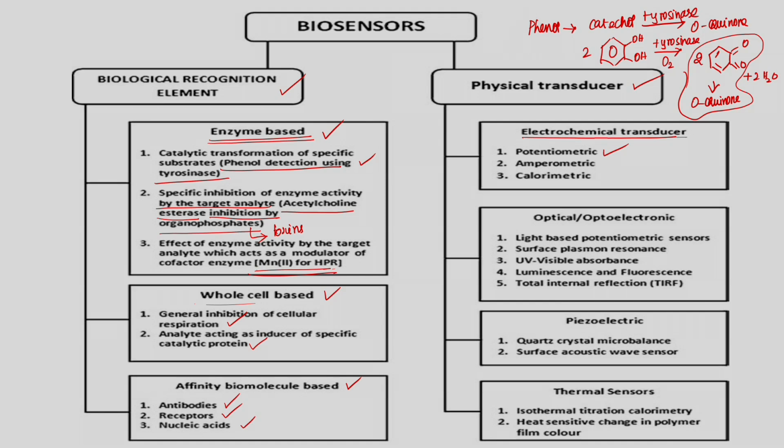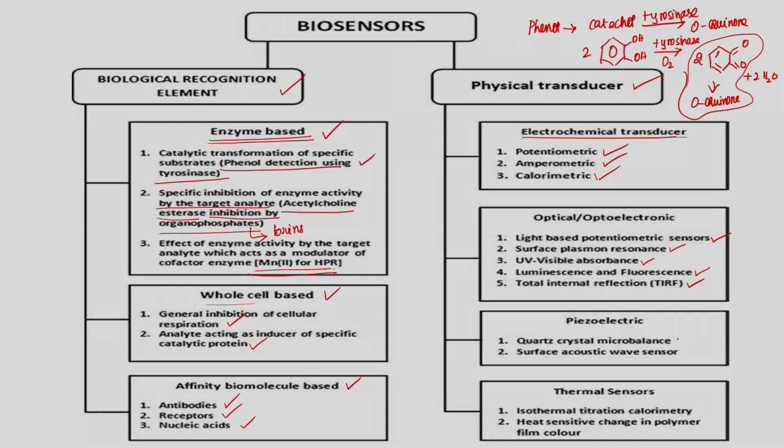And physical transducer wise, we already discussed electrochemical: potentiometric, amperometric, calorimetric. Amperometric is based on redox or oxidation reaction, potentiometric is based on potential difference, calorimetric is based on temperature difference. Then there are optical, optoelectronic sensors, light based sensors, surface plasmon resonance, which is based on the refractive index, and UV visible absorbance, which you all know is based on the absorbance of UV light. Luminescence and fluorescence we have already discussed. Based on total internal reflection, TIRF, optical biosensors are made as well.